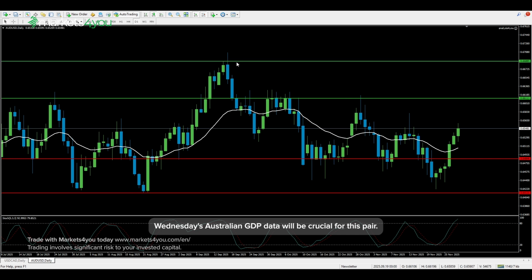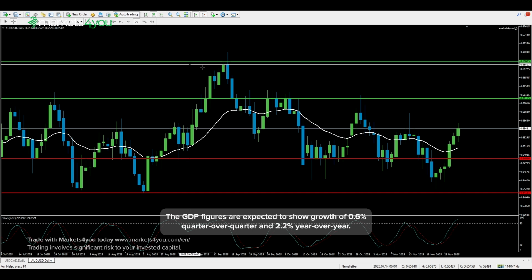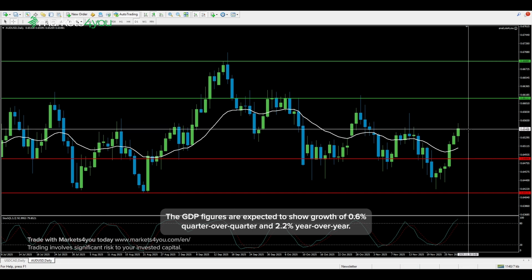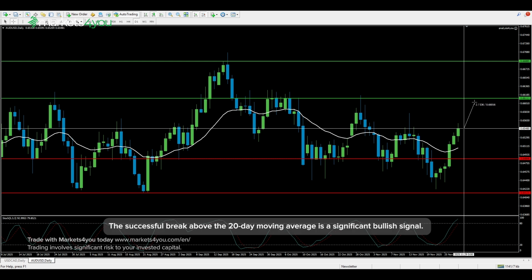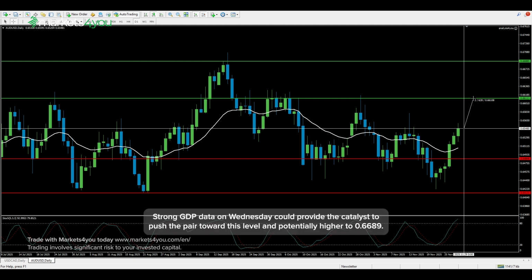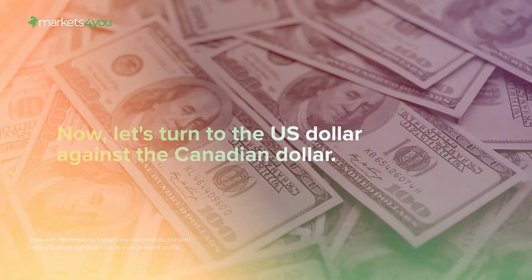Wednesday's Australian GDP data will be crucial for this pair. The GDP figures are expected to show growth of 0.6% quarter-over-quarter and 2.2% year-over-year. The successful break above the 20-day moving average is a significant bullish signal. The next key target for bulls will be the 0.6611 resistance level. Strong GDP data on Wednesday could provide the catalyst to push the pair toward this level and potentially higher to 0.6689.